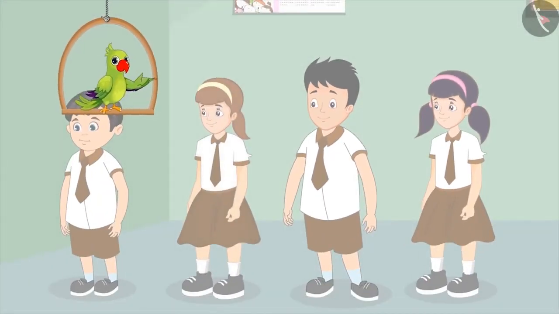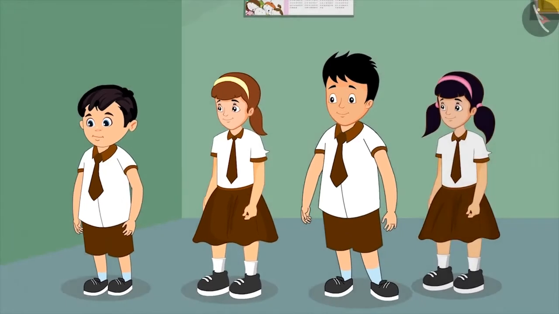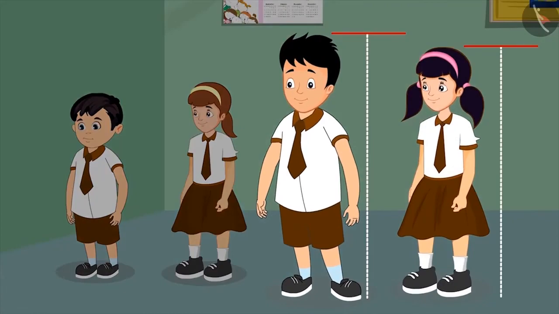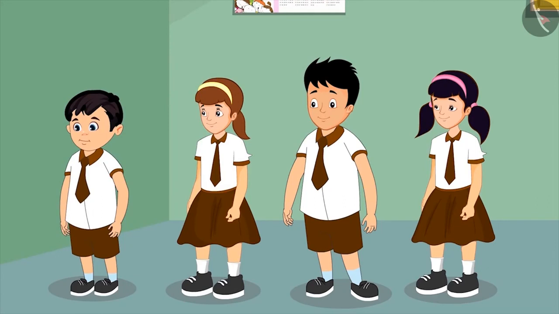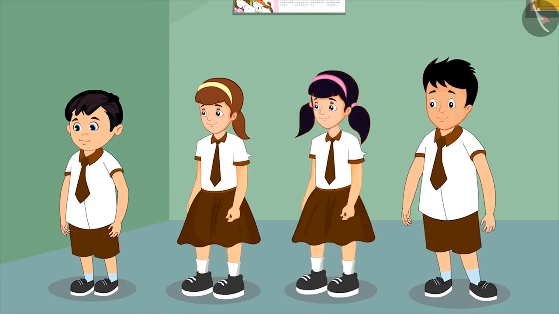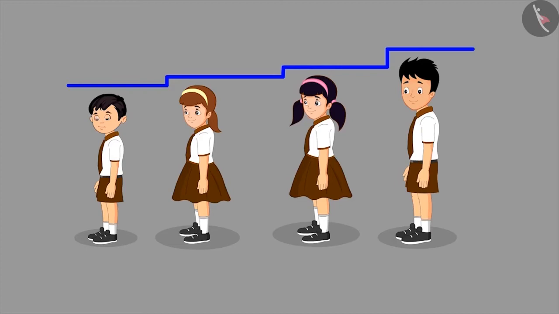So children, while making the order, Sonu saw that he was taller than the children standing in front, but he did not see whether the children who were not standing in the line are shorter in height than Sonu, and hence he made this mistake. Finally, Chotu and three of his friends stood in the correct increasing order of their height, that is, from short to tall.